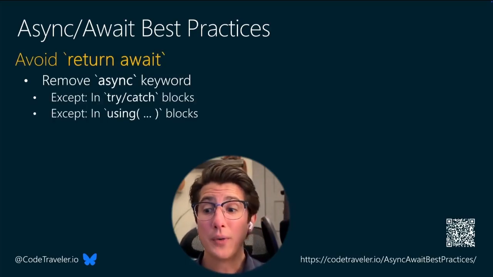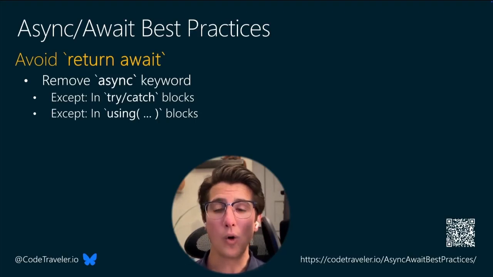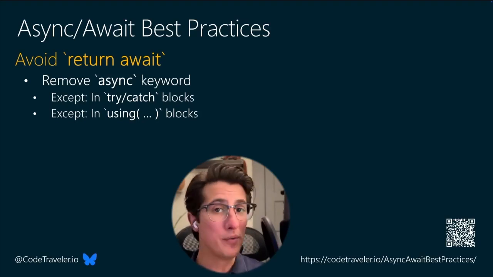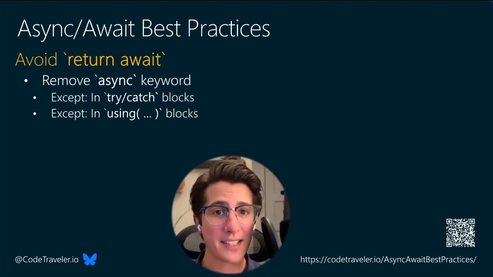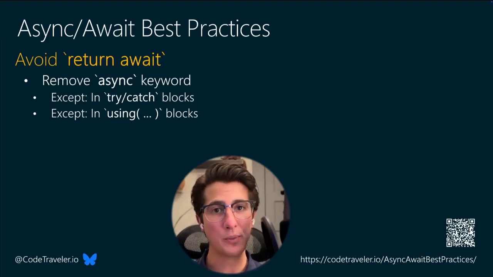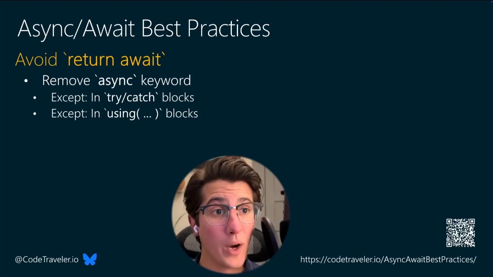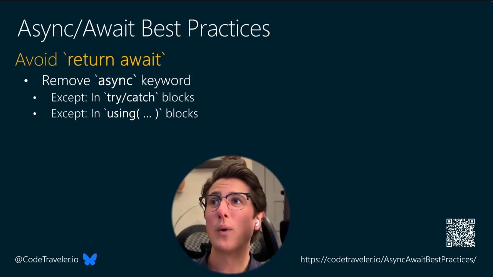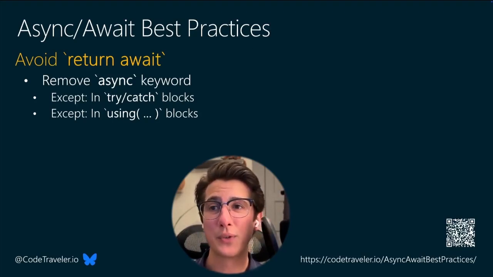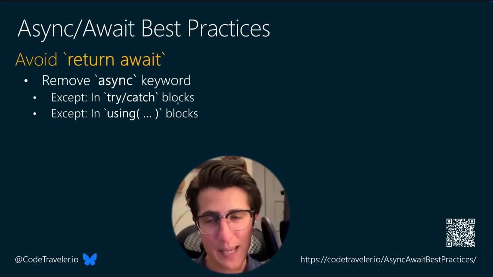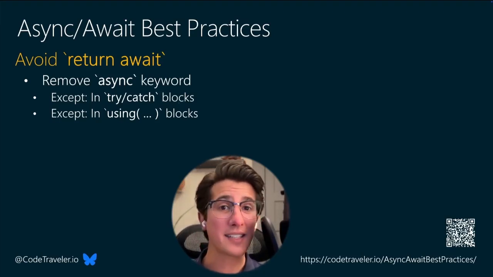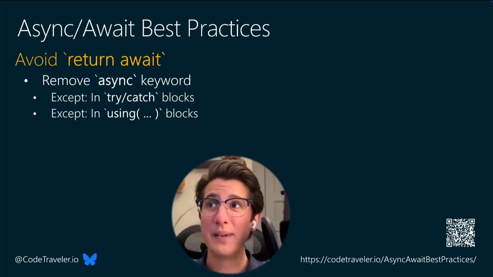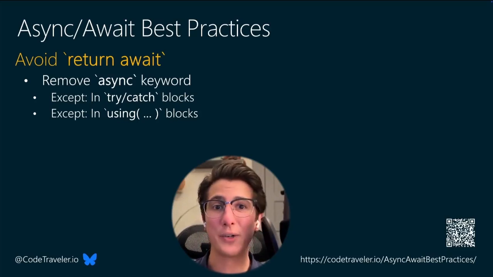Avoid return await. So in those examples where we are only using the await keyword in the return statement, we can just remove the async keyword, remove the await keyword, and return the task. That helps ensure that we don't have multiple thread switches when we only need one. But there's a big caveat in here, and we showed it a bit in our sample app, where if we're inside of a try-catch block, so if we're saying return await inside of a try-catch block, keep that await there, because if you just return the task, well, then that tells .NET, hey, we're returning from this method, exiting the try-catch block, meaning that catch is never going to catch the exception that you wanted it to.